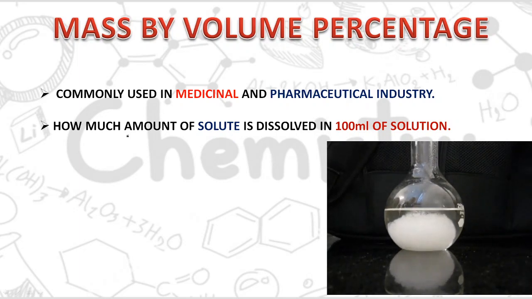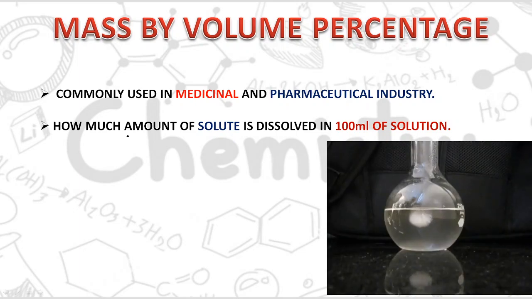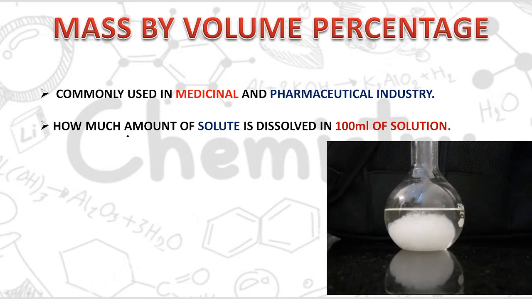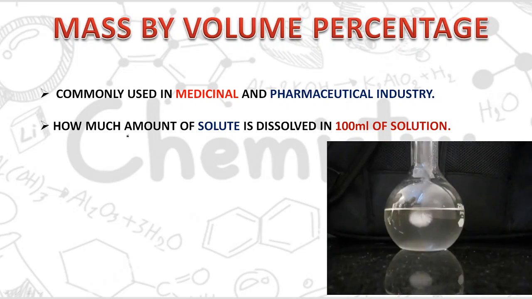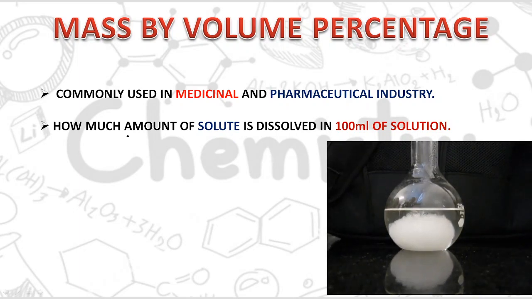Then in case of mass by volume percentage, we get how much amount of solute is dissolved in 100 ml of solution. Means here the volume of the solution is fixed, it will be 100 ml. How much amount of solute is dissolved in that 100 ml is given by mass by volume percentage.